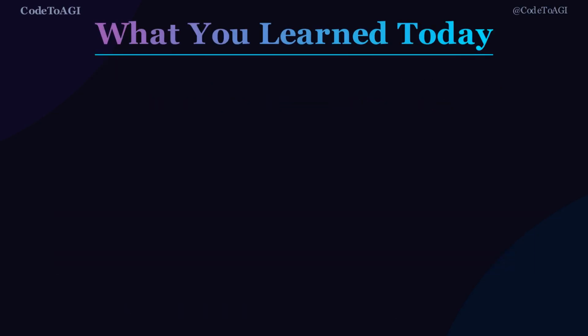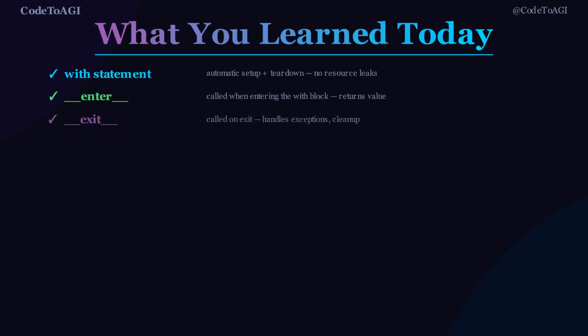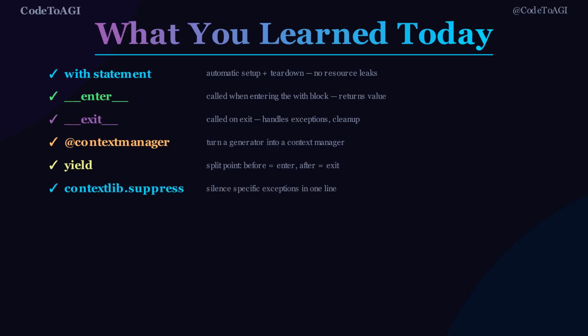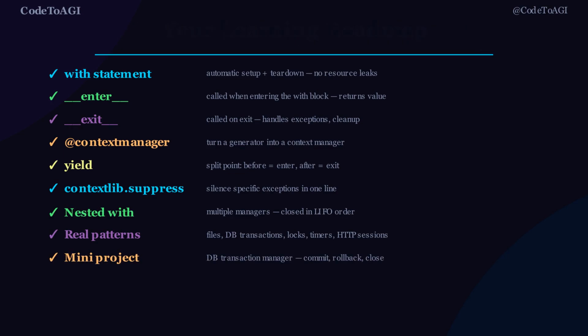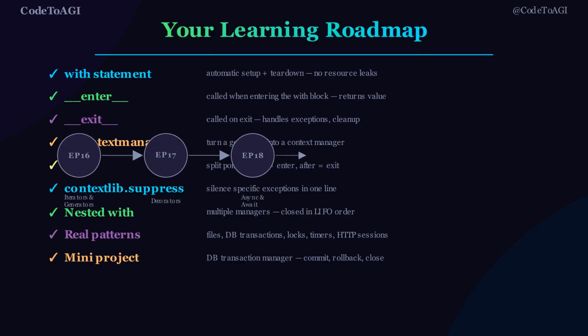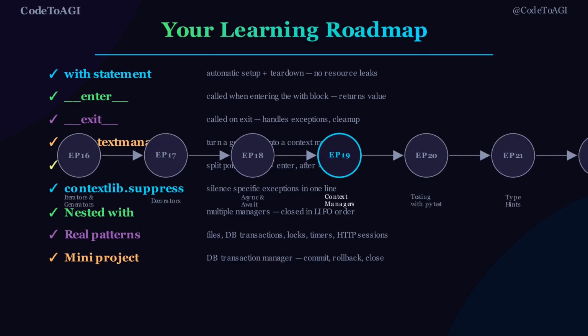Let's recap what you learned today. The with statement guarantees automatic setup and teardown. Enter runs on entry and returns the as value. Exit runs on exit. Always, even on exception. You can build class-based managers with enter and exit, or use a context manager with a generator function, simpler and more Pythonic. Yield is the boundary between enter and exit logic.